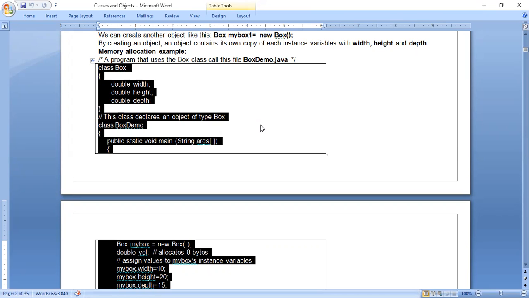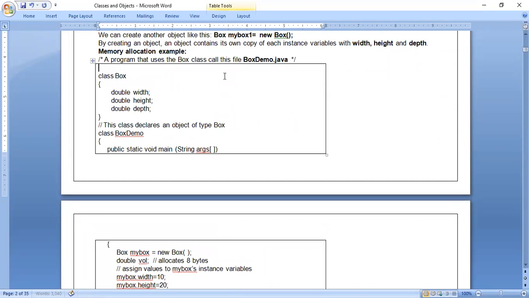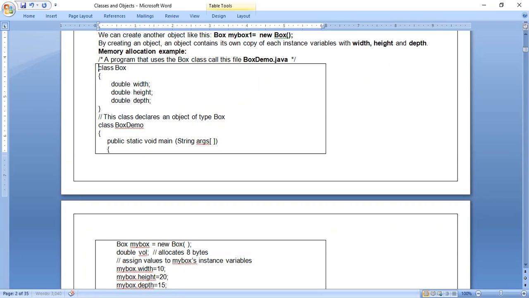If we don't write the package statement as the first statement in the .java file, it will be stored in the default package. And for the default package, we need not mention anything, like before writing class Box here, I did not say package default, nothing like that. So it is understood that it will be stored in the default package. Only if we are creating our own package, that means creating our own folder or directory in the Windows environment, then we need to mention it. Otherwise, this line is not required. So if you don't write this line, it will be stored in the default package.